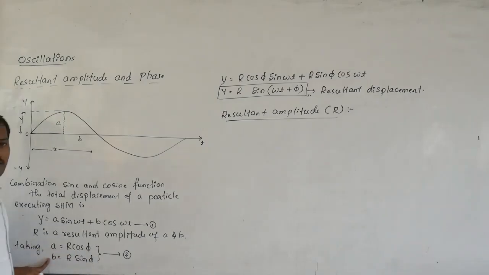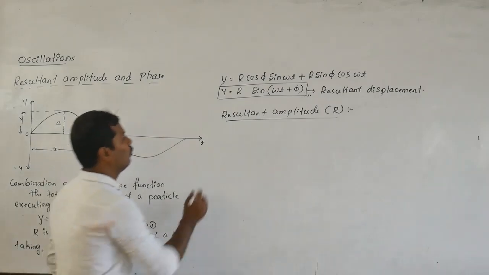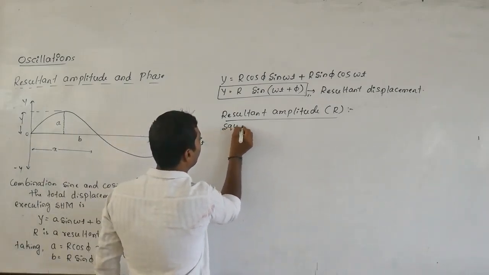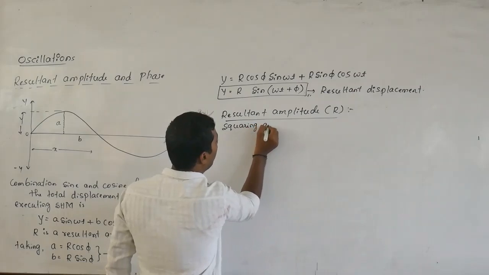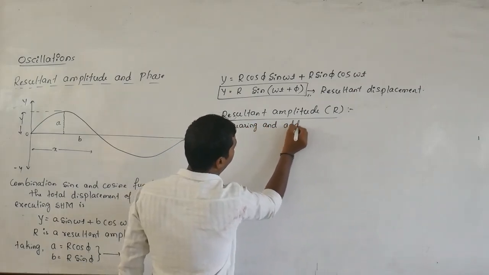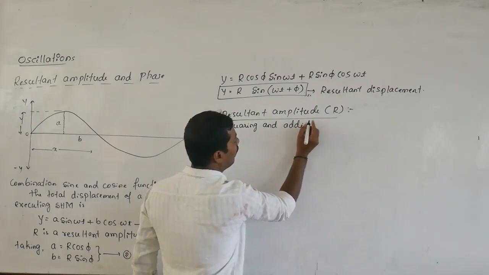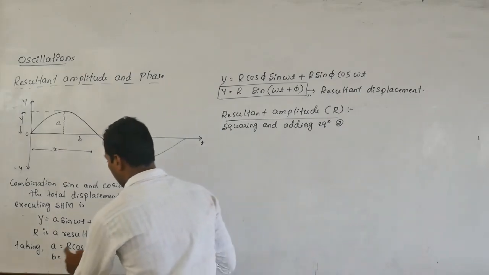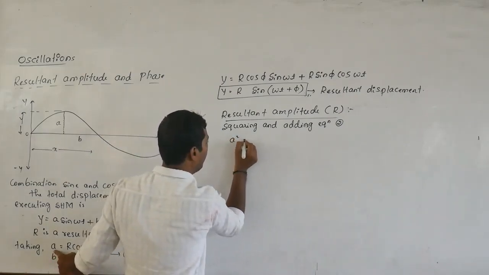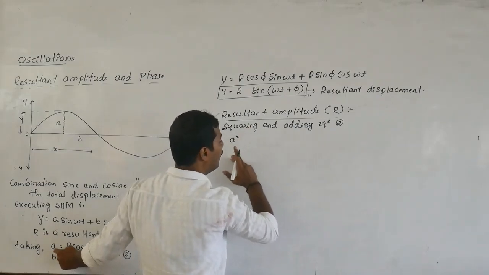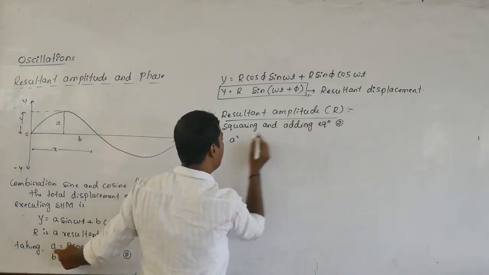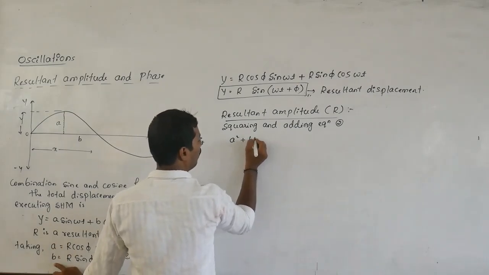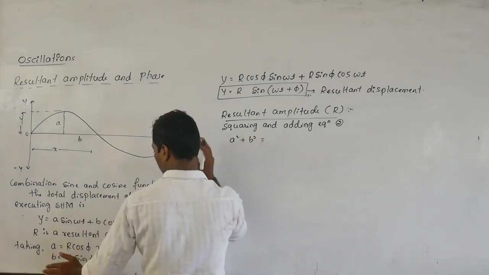I want to take the resultant amplitude, so we have to find R. Squaring and adding equation number 2 means A square plus B square is equal to the RHS.